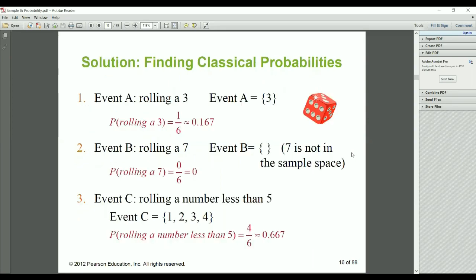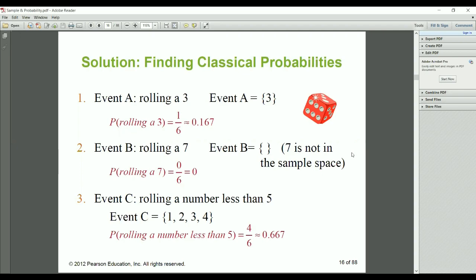So in event A, if I want to roll a 3, event A is only 3. What are the chances of getting a 3? 1 by 6. Why is rolling a 7 equal to 0? We are given that 7 is not in our sample space, so the probability is 0.